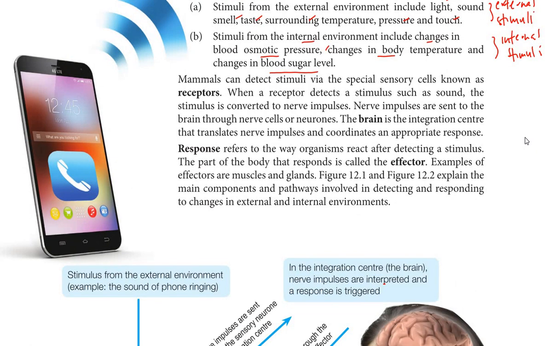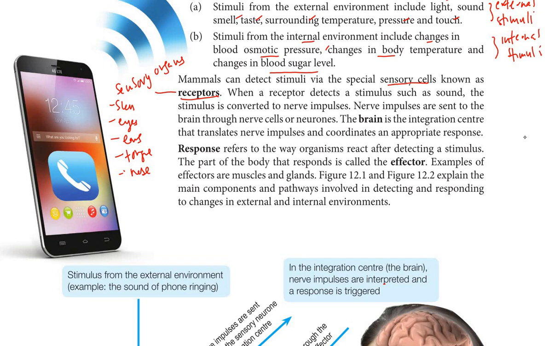Okay, so mammals can detect stimuli via very special sensory cells known as receptors. We have the stimulus that stimulates the response. So how to detect it? To detect this, we have the receptors. Receptors usually can be found in the sensory organs. We have already learned about the sensory organs, right? We have skin, eyes, ears, tongue, and also the nose. These are examples of sensory organs that contain the receptors. They help to detect the stimulus or stimuli.